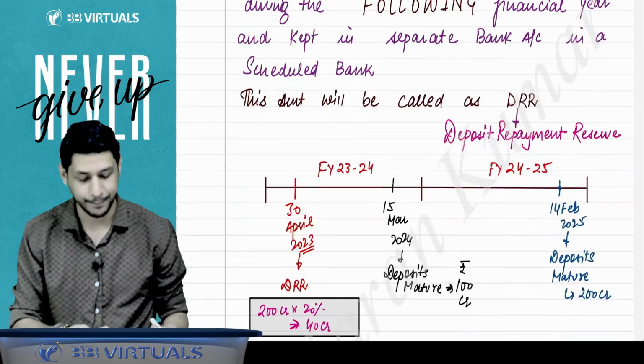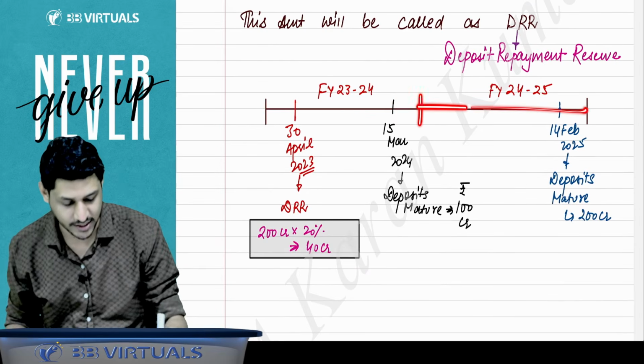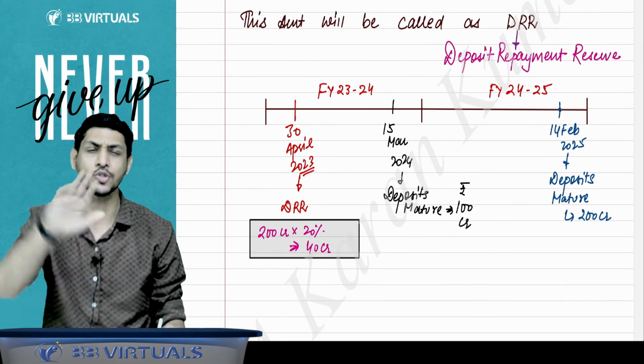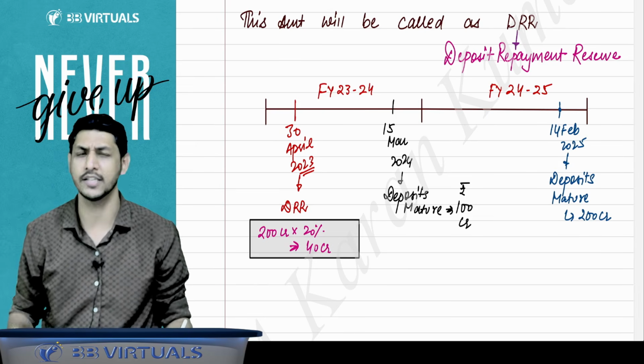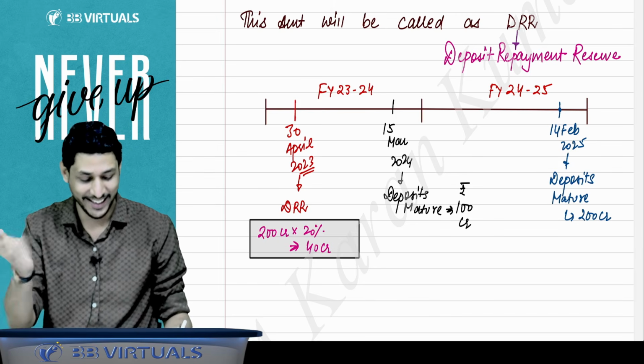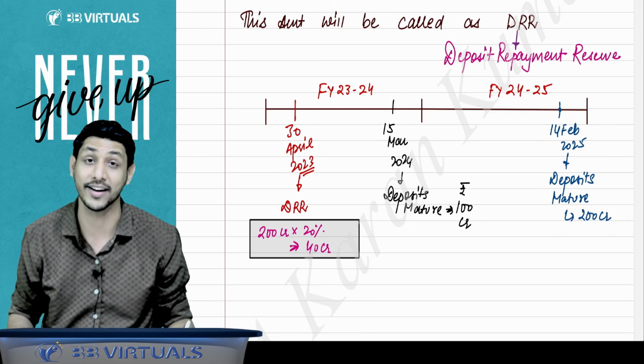Sir, give us an example. For example, the financial year 23-24 is going on right now and the next financial year is 24-25. So in the next financial year, let's say on 14th of February 2025, that is a very auspicious day, on that day, the deposits are going to mature for rupees 200 crore.